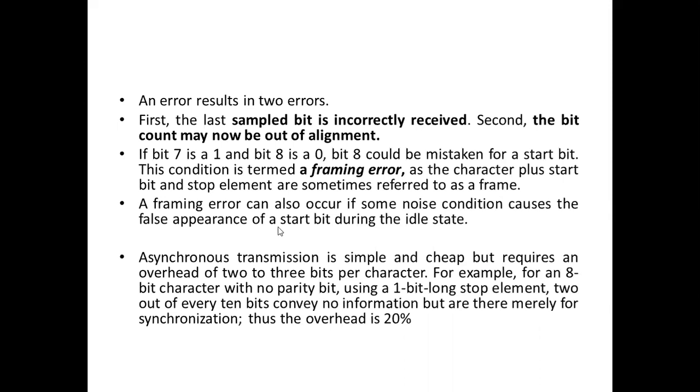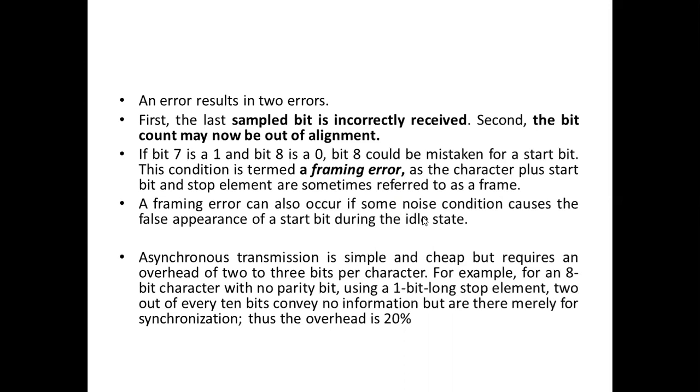Okay, here what is happening is the 7th and 8th bits may have the same values as the idle and start bit, or the stop and start bit. That may indicate it is the next character. So because of that, there is an error. That kind of error is also called a framing error. These types of problems may occur in asynchronous transmission.